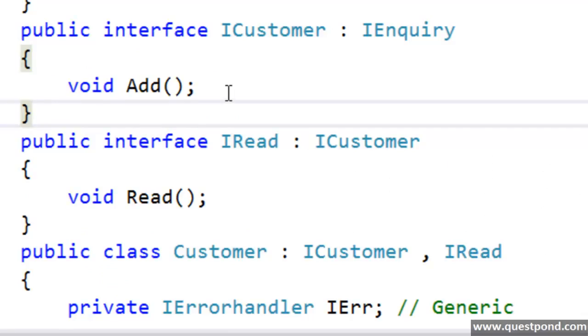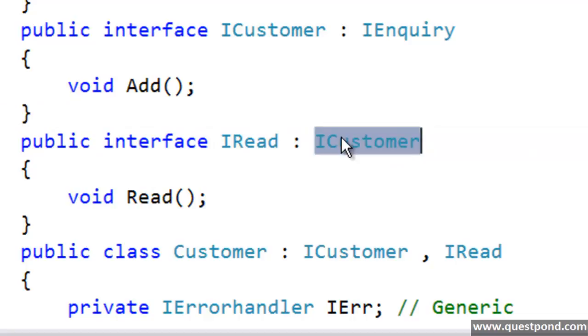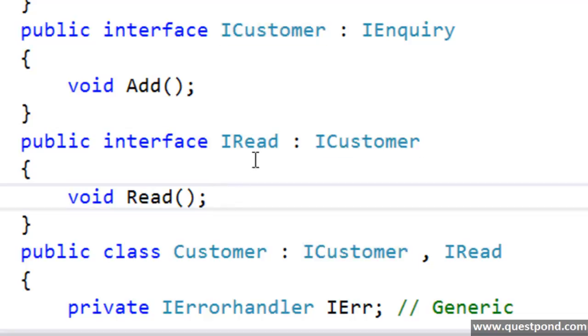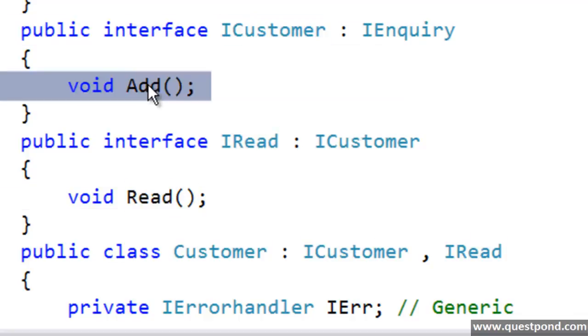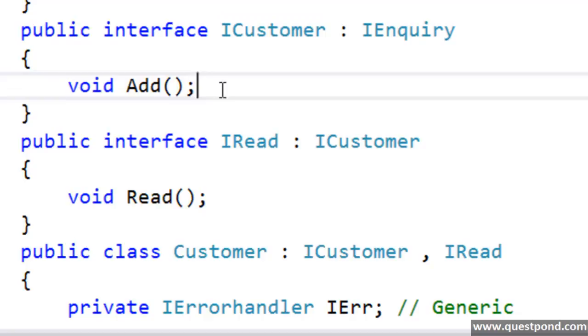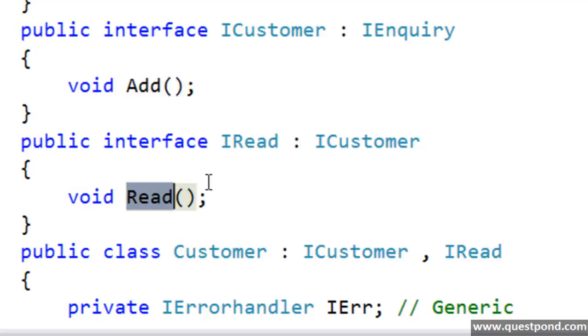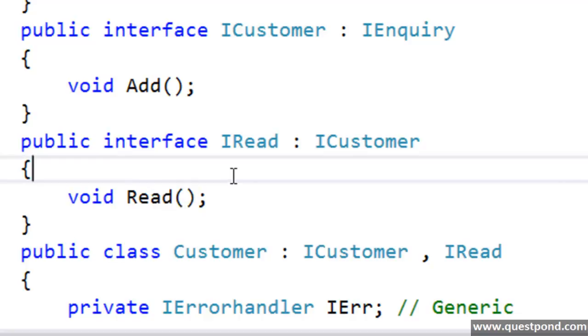The way to move ahead from here is, rather than going and updating the current iCustomer interface, we can create a new interface called iRead, and this iRead interface implements the iCustomer. So what will happen now? This iRead interface has the read method, the iCustomer interface has the add method. So whoever are your old customers, they will only get the add method, nothing changes for them. But whoever are the new customers, they will get the add method as well as the read method. This is termed as interface segregation principle.